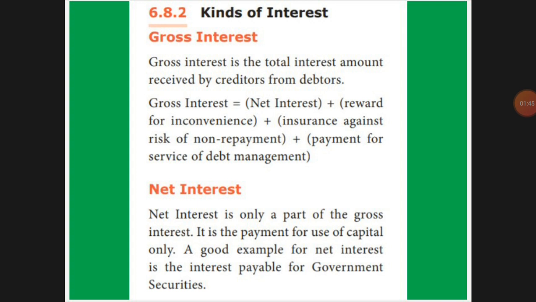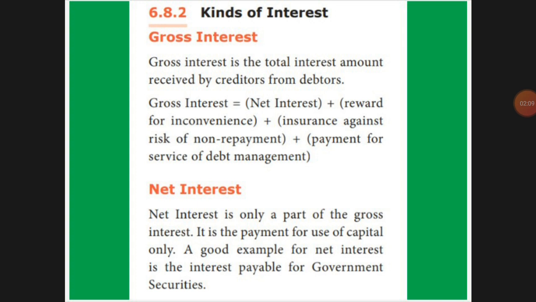Gross interest is equal to net interest plus reward for insurance against non-payment. So the capital amount, the money we are using, if you get it as a loan or a borrowing, கடனா வாங்கியிருந்தனா, அதுக்கு நீ பே பண்ணுற இன்ட்ரெஸ்ட், monthly or yearly according to your bond, what you are paying, that is called interest.